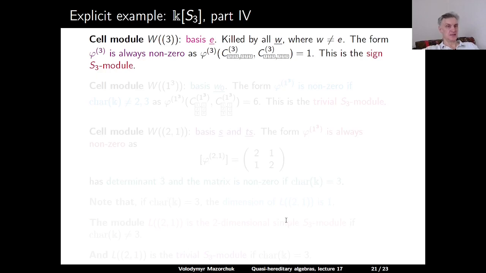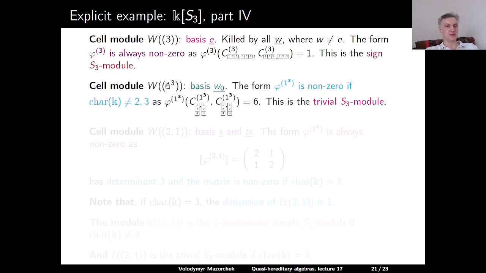And now let us discuss the cell modules. The cell module which corresponds to the partition 3 has basis given by E underlined. It's killed by all elements W underlined different from E. And the corresponding bilinear form phi upper 3 is always non-zero because its evaluation at the basis element gives us 1. And this is non-zero for any field. So this gives us the sign S3 module for any field. It always exists and it has this form.